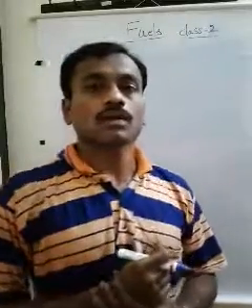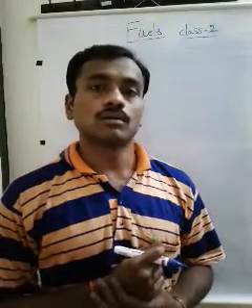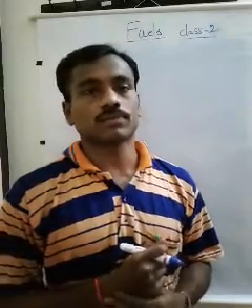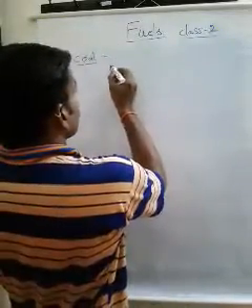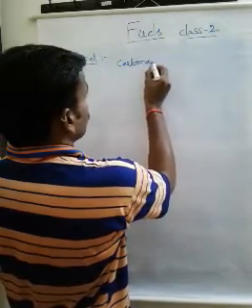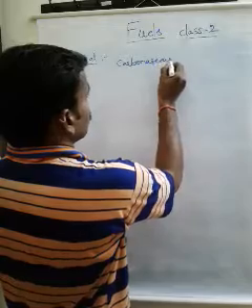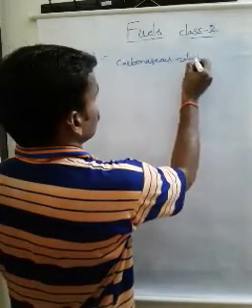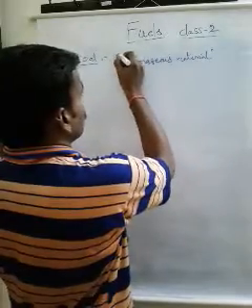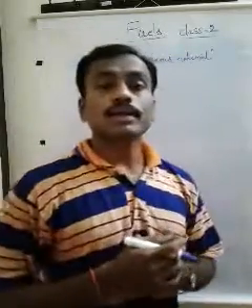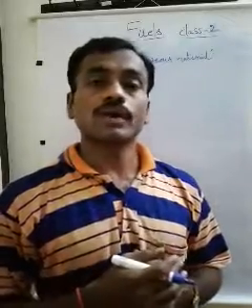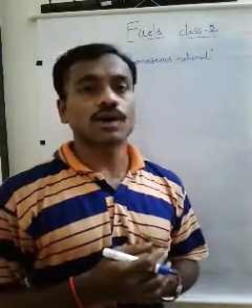Today our class is about coal. What is coal? Coal means highly carbonaceous material. Carbonaceous material means containing a high percentage of carbon.